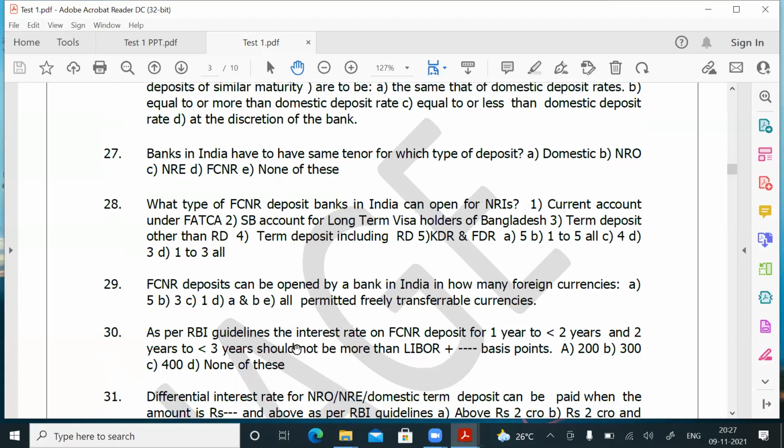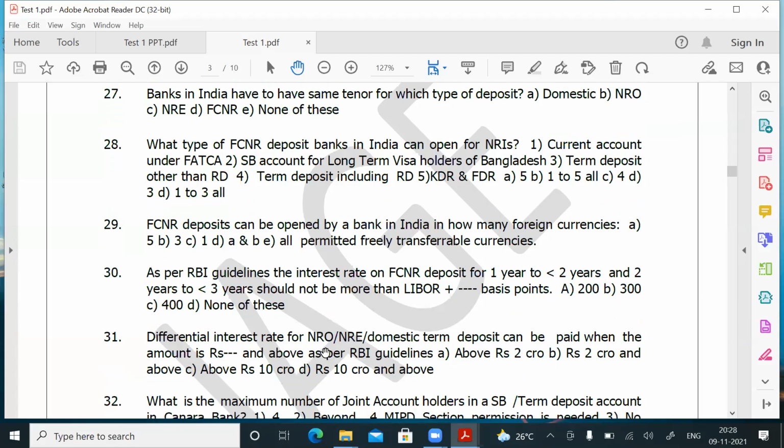As per RBI guidelines, the interest rate for FCNR deposit for 1 year to less than 2 years and 2 years to less than 3 years should not be more than LIBOR plus 200 basis points. The PowerPoint is there, and I will also upload it, so you'll be able to answer the question. So for question number 30, answer is A.